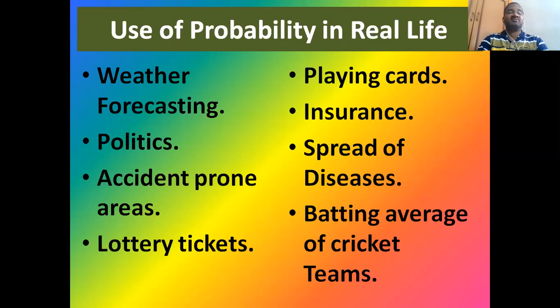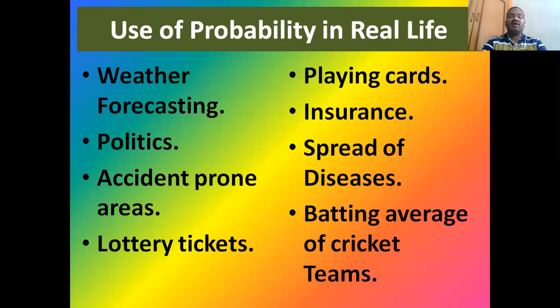Accident prone areas: generally traffic police and some government authorities, even some people, say that a particular place is an accident prone place. How can you say that? There is a probability. What is the probability? For the last few months, we have seen that more accidents are happening in that particular place than any other place. So generally you say, take care of that place, it is more accident prone. It's a probability, likely to happen.